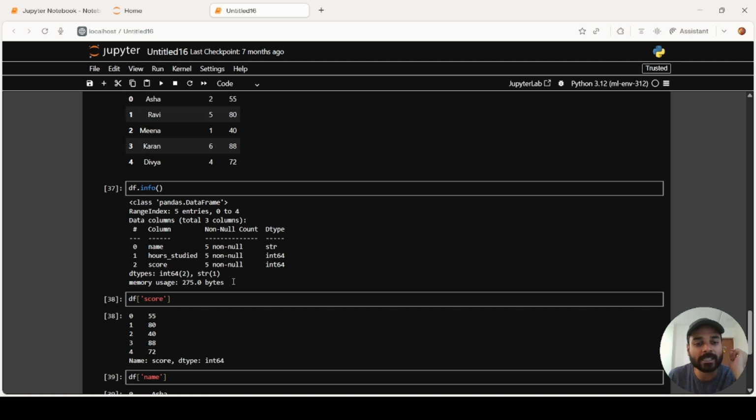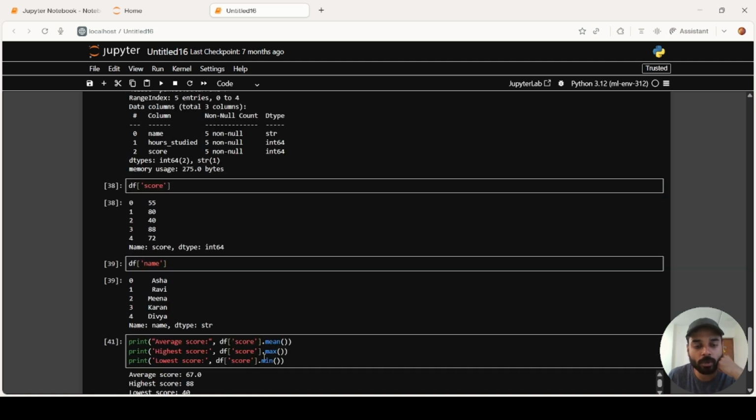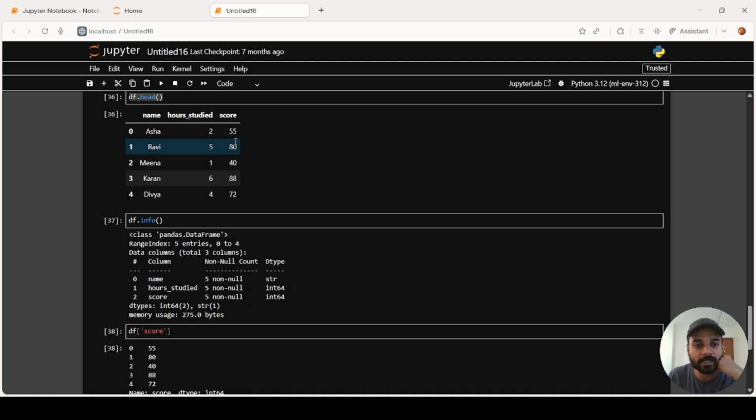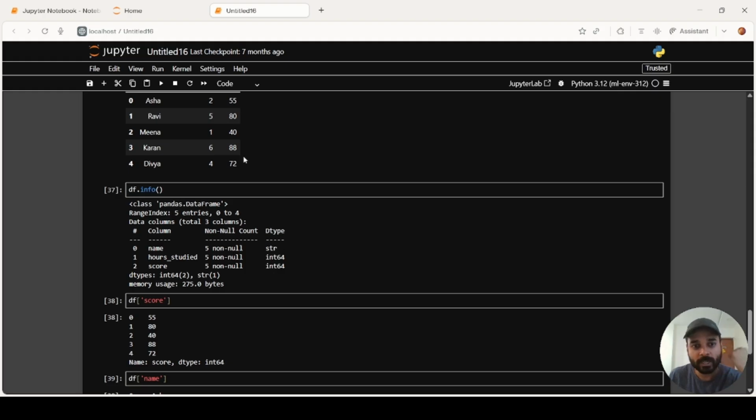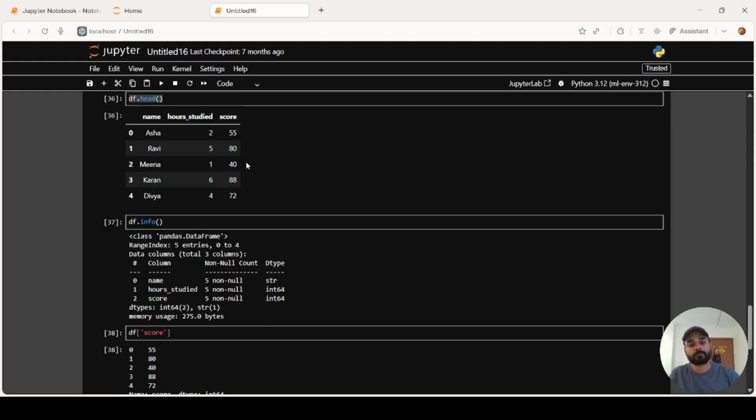It will also give the maximum score. df score dot max will give us the maximum score, which is obviously 88. And df score dot min gives us the minimum score in this score column.